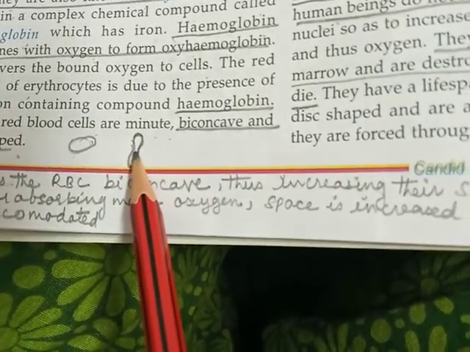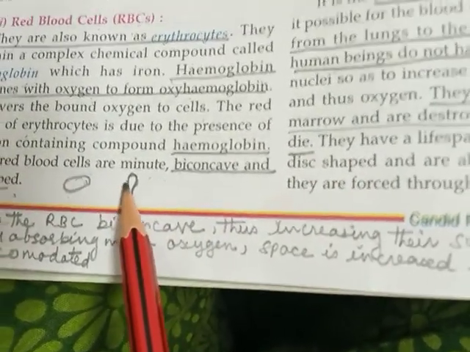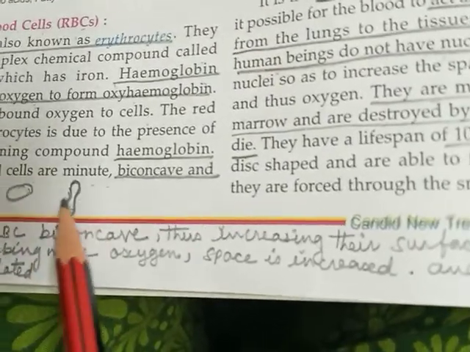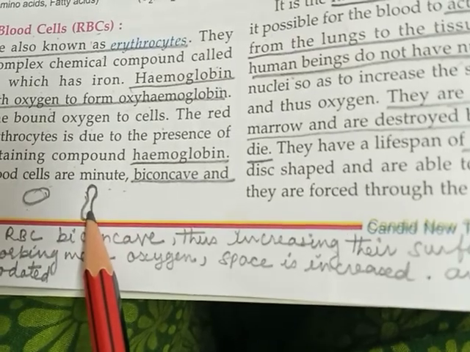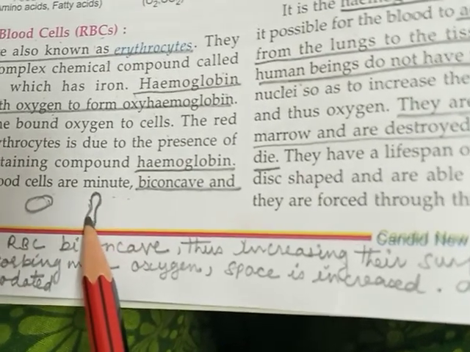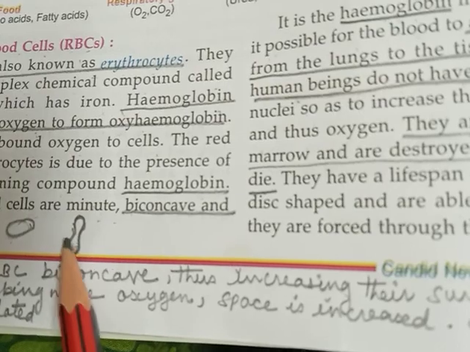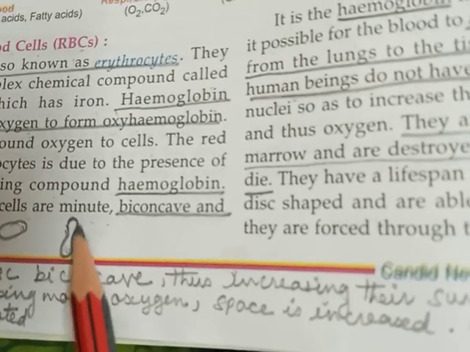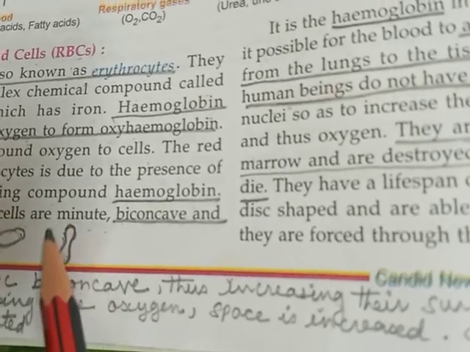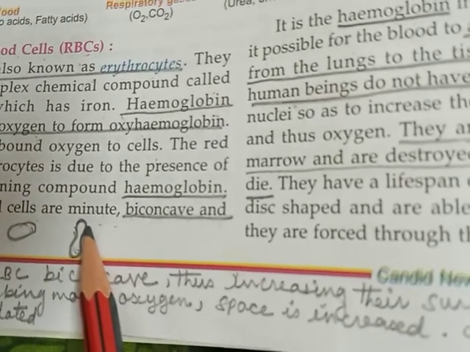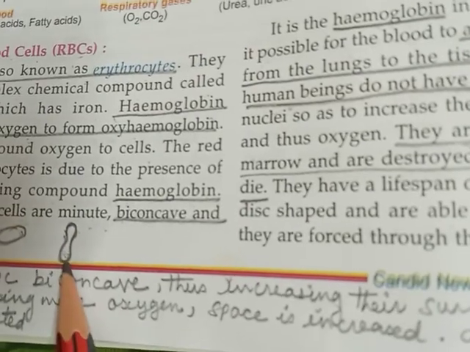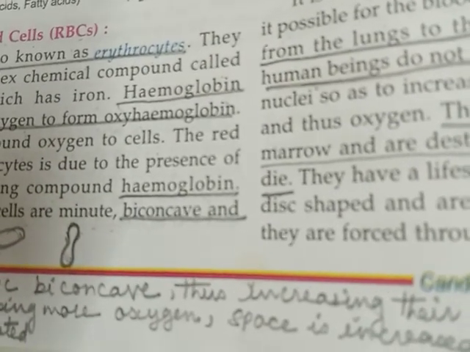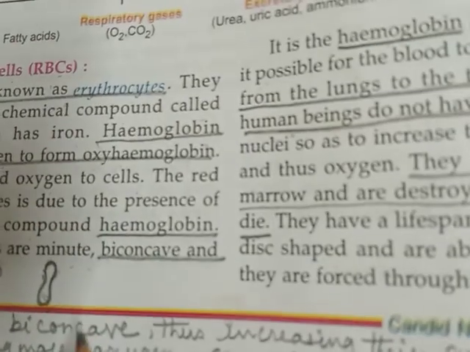Because of the absence of the nucleus, the red blood cells become biconcave and thus increase the surface area to volume ratio for absorbing more oxygen. Secondly, the space is increased and more RBCs can be accommodated in the blood vessels or in the capillaries.